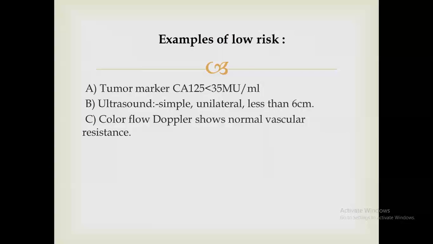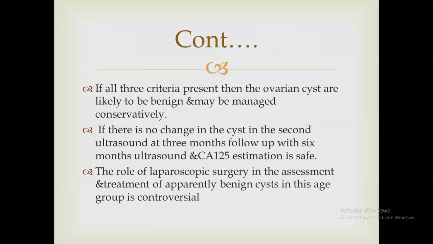If the tumor markers are low, the ultrasound features are simple, and she is in a premenopausal state, this goes with low risk of malignancy. If all 3 criteria are present, then the ovarian cysts are likely to be benign and may be managed conservatively. If there is no change in the cyst on the second ultrasound at 3-month follow-up, then a 6-month ultrasound and CA125 estimation is safe. The role of laparoscopic surgery in the assessment and treatment of apparently benign cysts in this age group is controversial, so we have to be very cautious when we use laparoscopy in the management of ovarian tumors